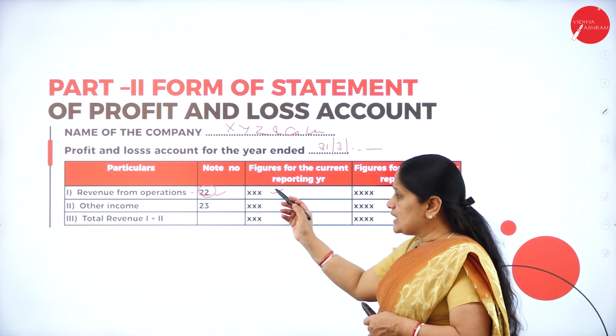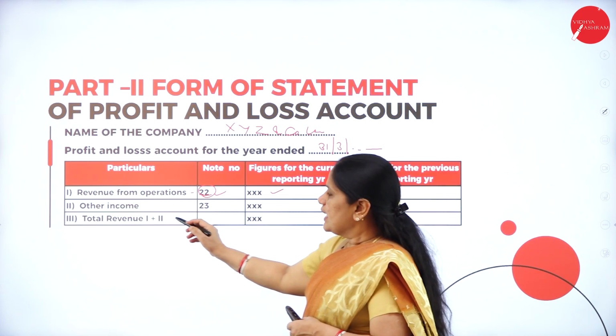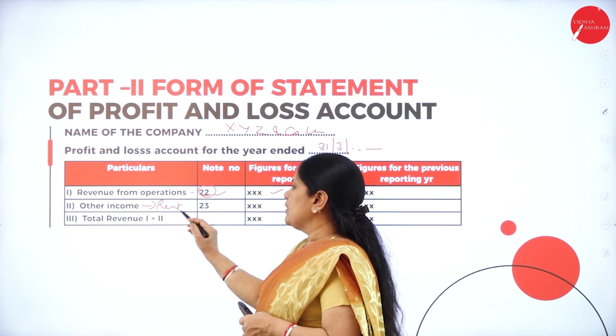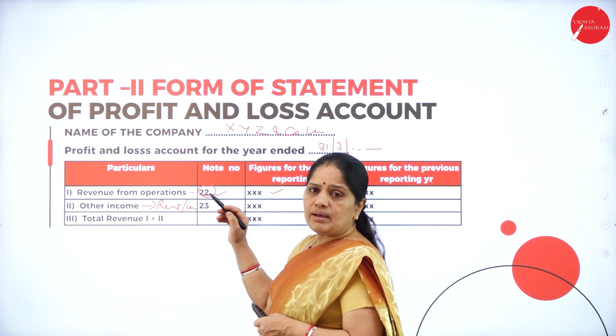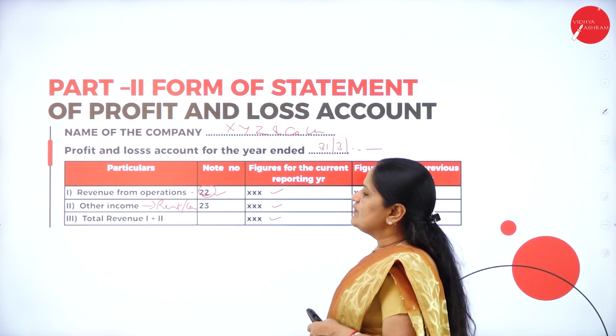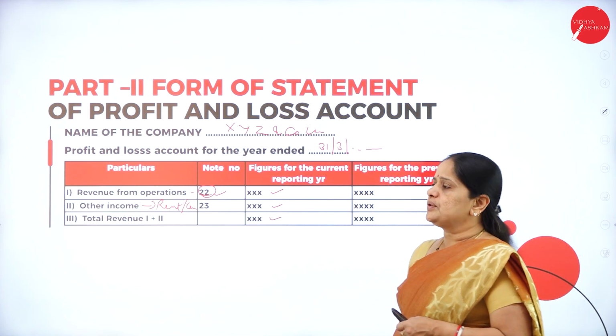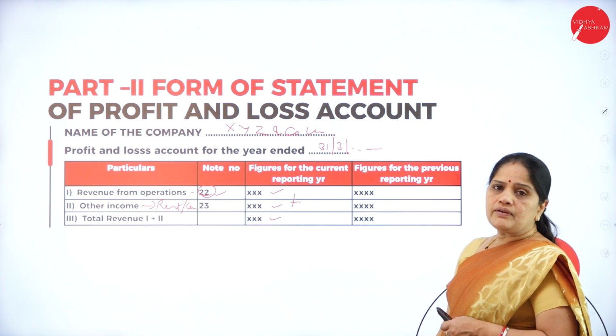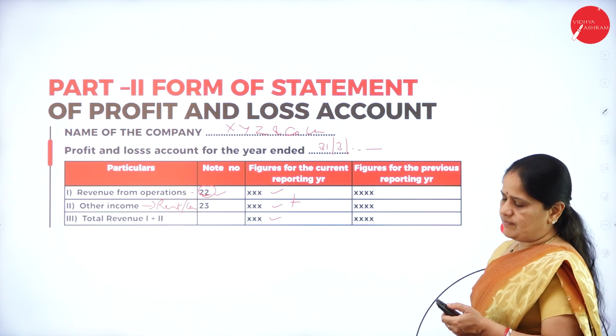And in addition to business operations, if the company has received any income in the form of rent, commission, brokerage, etc., that will be added, and then we have the total revenue. So revenue from operations plus other income, we have the total revenue.